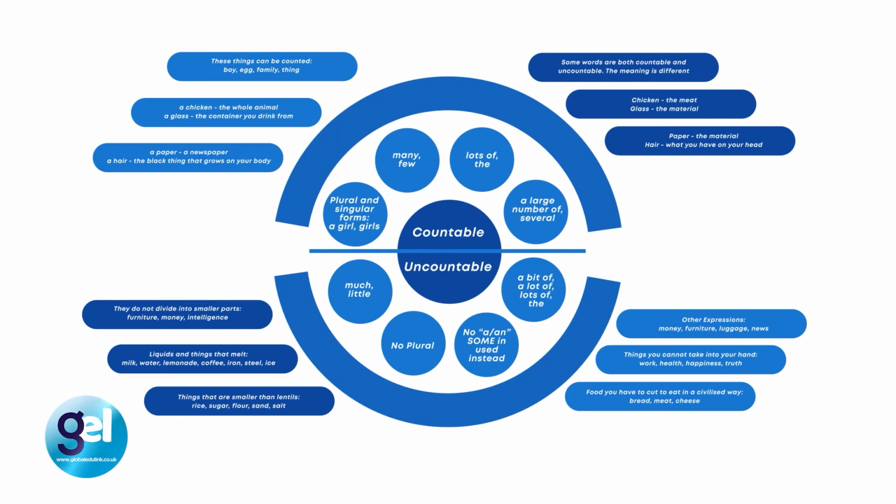Think of questions you can ask in the classroom to help with countable and uncountable nouns. Can we add an S? Can we count this? Always try and get students to record words being used in their context. This can help them when they need to use it. Also, when learners are exposed to new vocabulary, encourage them to consider and make a note of, well, is it countable or is it uncountable?